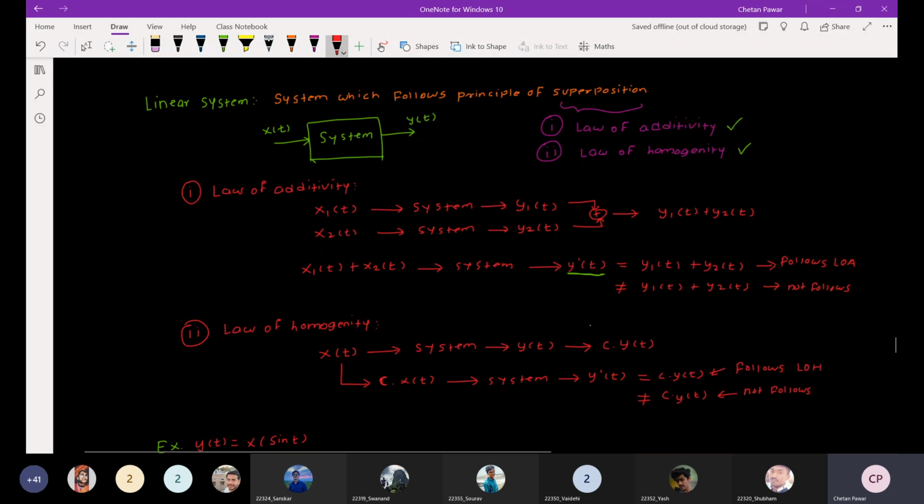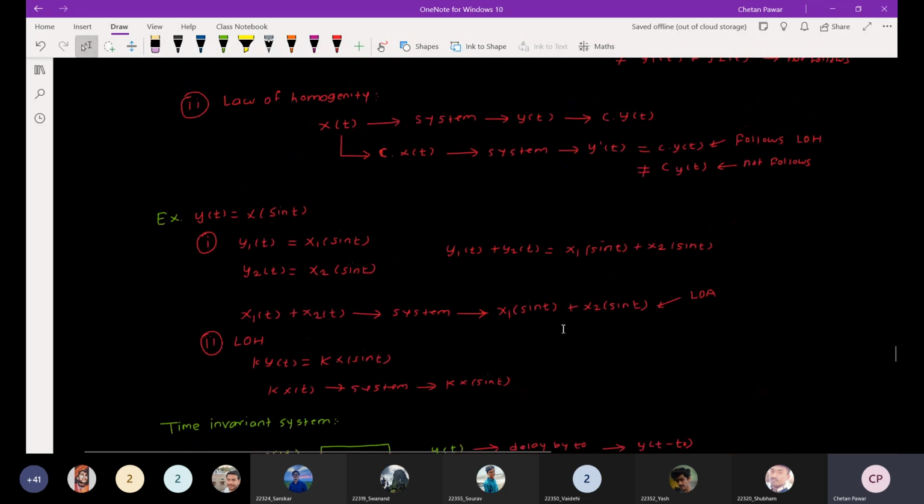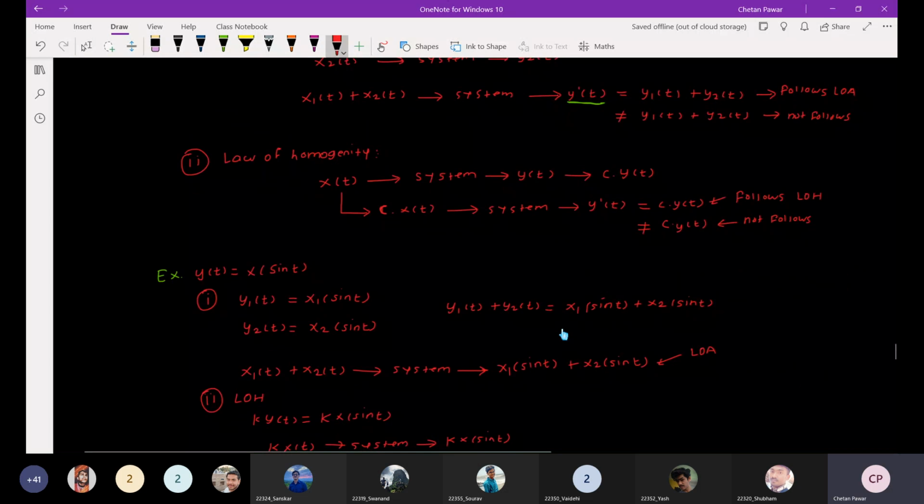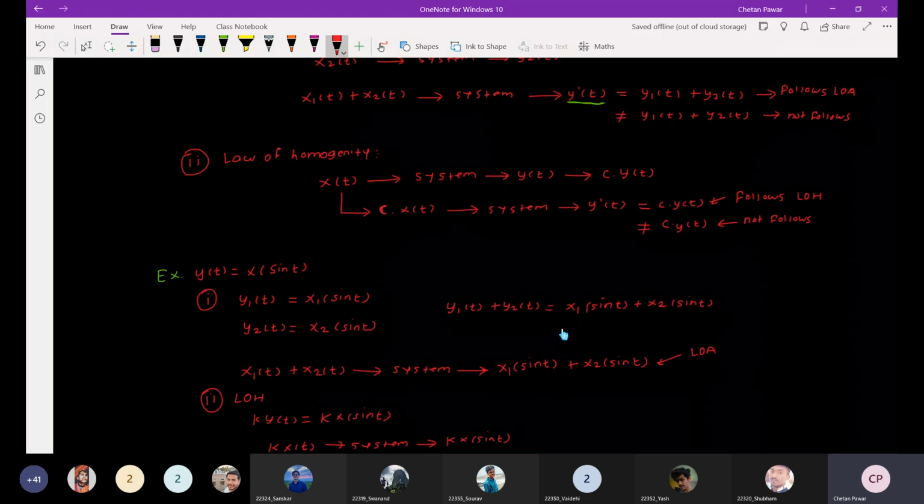Now let us consider this particular signal, or system, y of t. Here the output is x of sin t. So the output signal is x of sin t. First, we will check for the law of additivity.